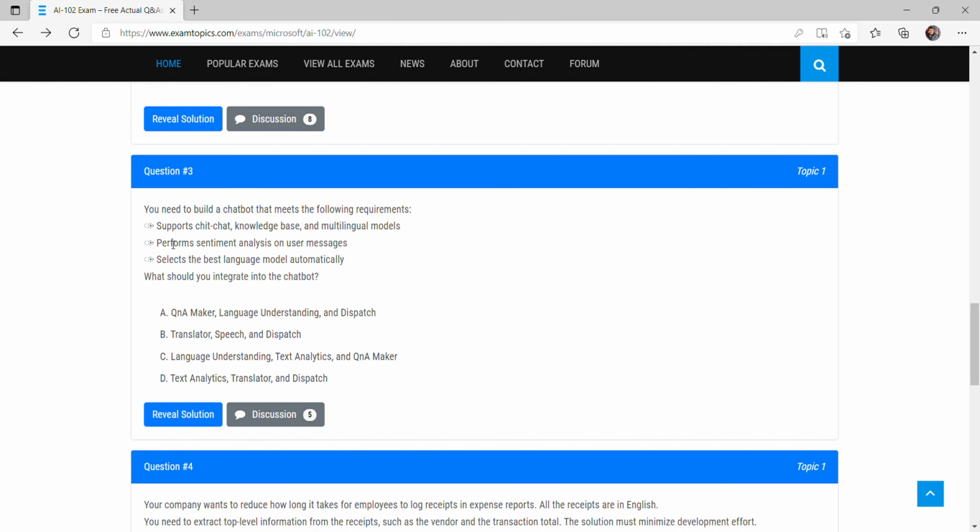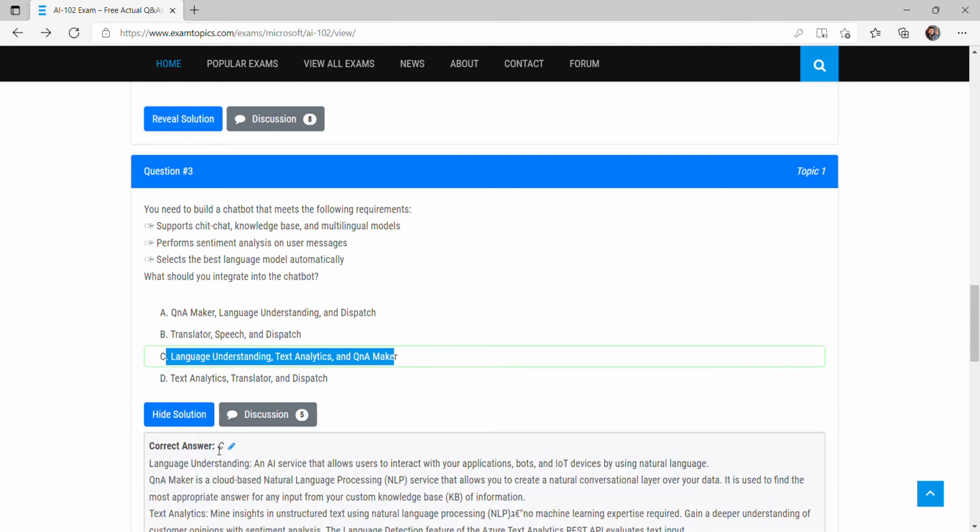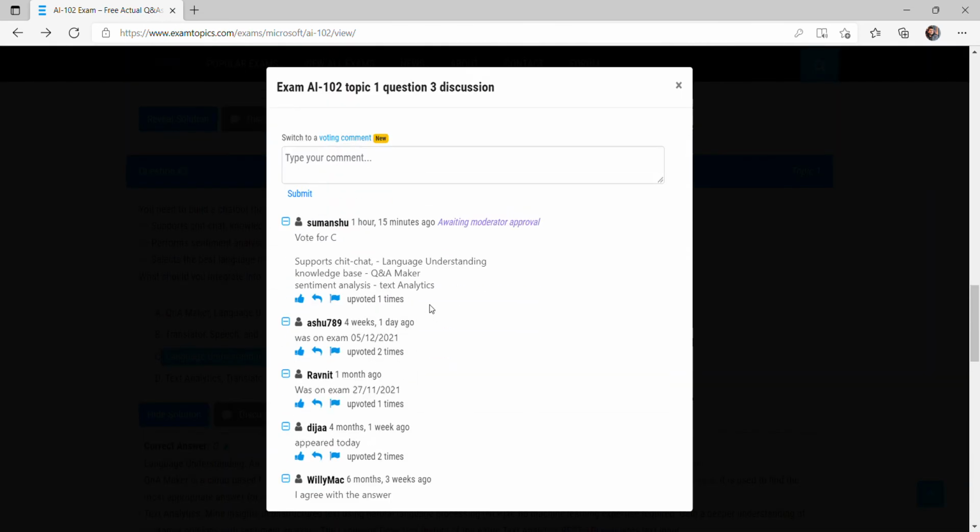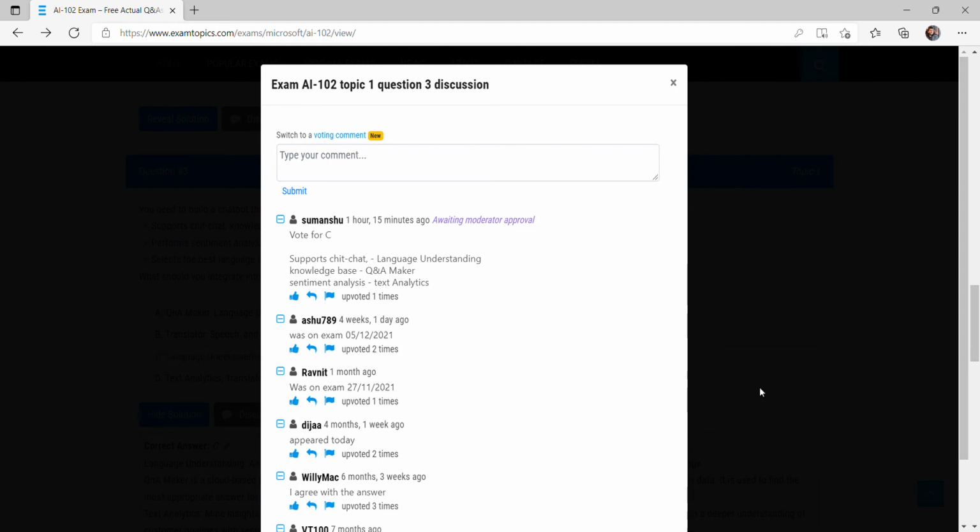And again, perform sentiment analysis on the user message. Whatever the user types, it will do the sentiment analysis. To perform sentiment analysis, the model has to read the text and then perform the sentiment analytics. So option C is correct. Dispatch is wrong, so option C is correct: language understanding, text analytics, and QnA Maker. If you go to the discussion, all the people say option C is correct.